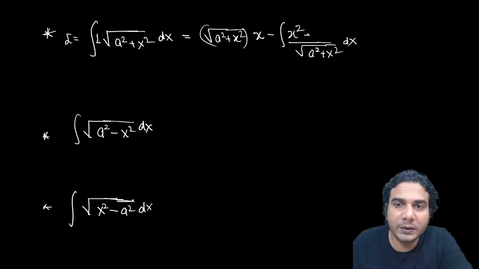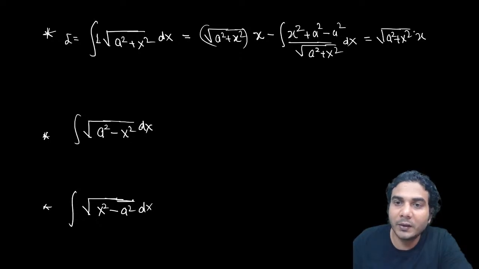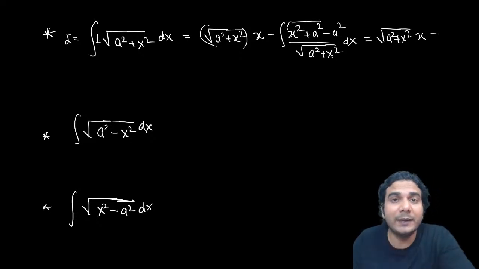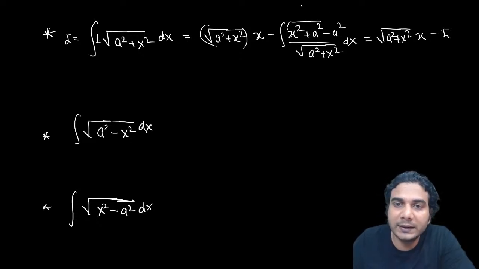Second part is remaining. So to simplify it, we'll add plus a square and minus a square. And after doing so, you can see what will be the answer. It is under root of a square plus x square into x. Now separate it. So one, it will be integral of this divided by under root of a square plus x square will again make the same question. So you can write that is equal to I. This term is going to be I.